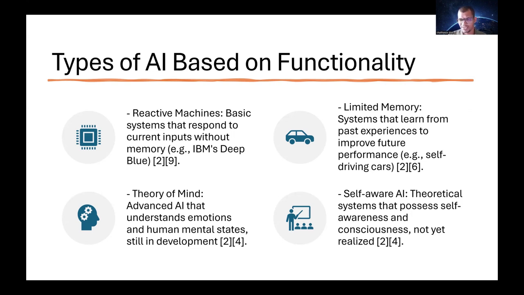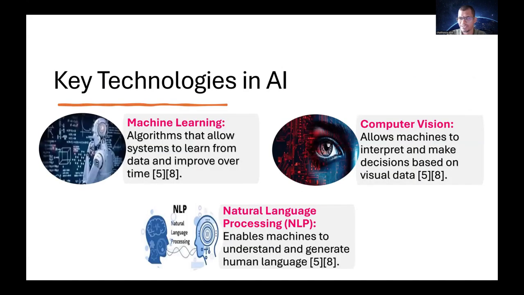And then the last one is the self-aware AI. This is also called the theoretical systems that possess self-awareness and consciousness, and it is not yet realized. So self-aware AI is like the human brain. Just like our brain, this self-aware AI will act as the human brain. So it has its own understanding of things, in the way a human will understand. In the same way, this self-aware AI will work just like the human brain. And even this is not yet realized. It is under developmental stages.